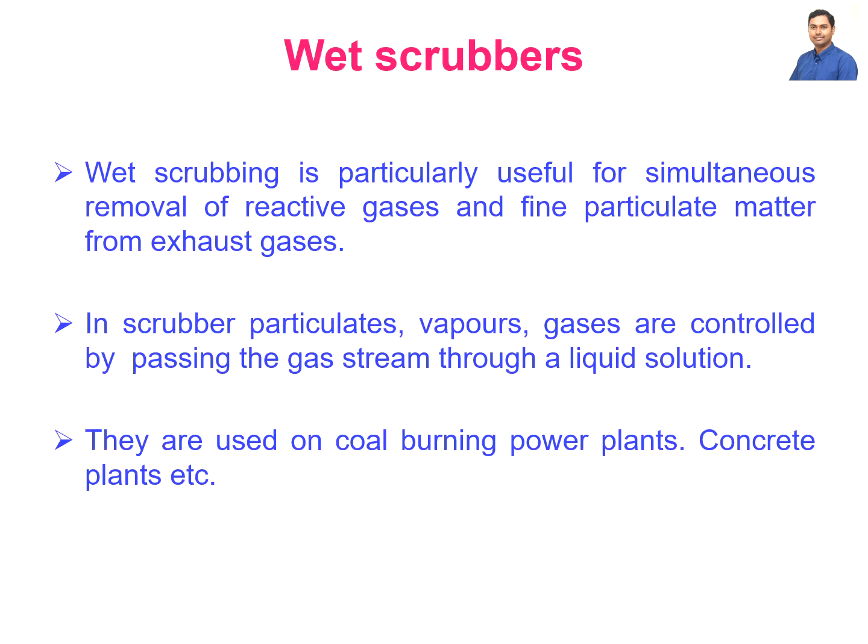The last one is the wet scrubber. Wet scrubbing is particularly useful for simultaneous removal of reactive gases and fine particulate matter from exhaust gases. In a scrubber, particulates, vapors, and gases are controlled by passing the gas stream through a liquid solution. They are used in coal burning power plants and concrete plants. This way also we can purify our polluted gas.